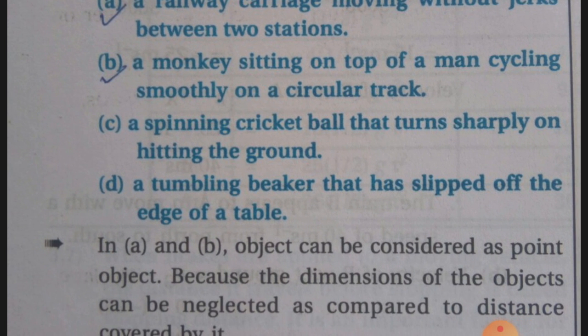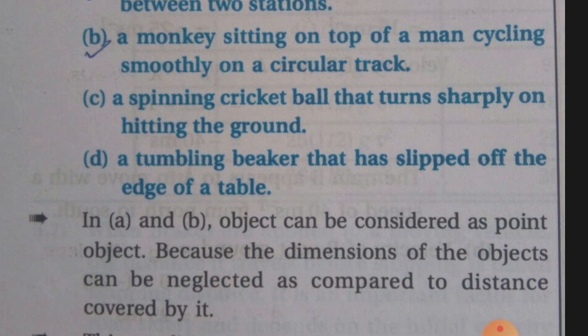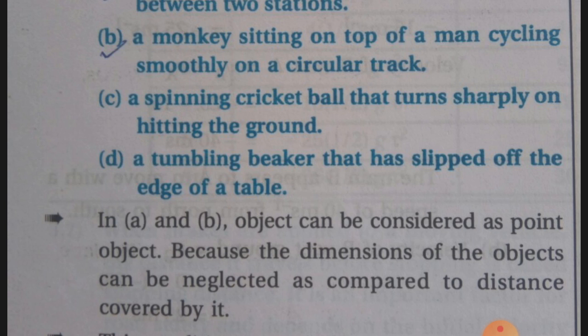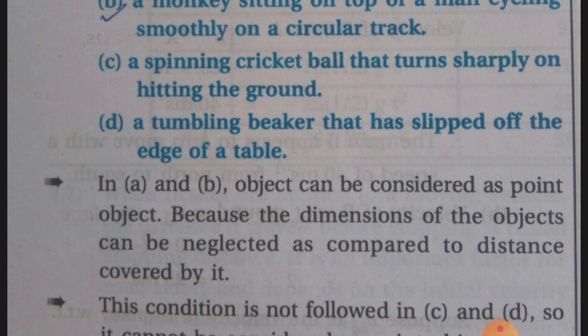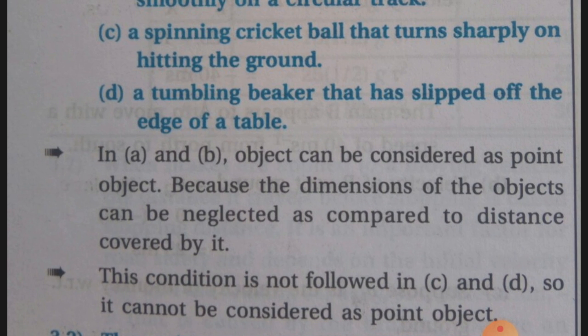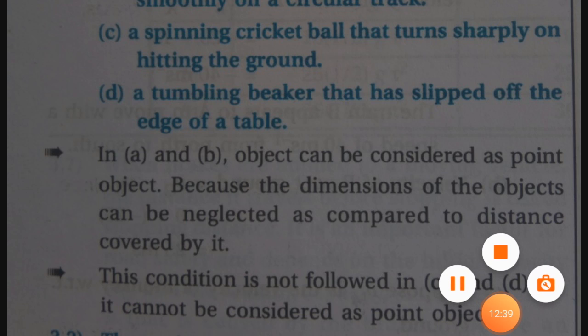Here the solution description is: in A and B, the object can be considered as a point object because the dimensions of the objects can be neglected as compared to the distance covered by it, which I told you previously. But this condition is not followed in C and D, so they cannot be considered as point objects. So this example is over. Now next one.